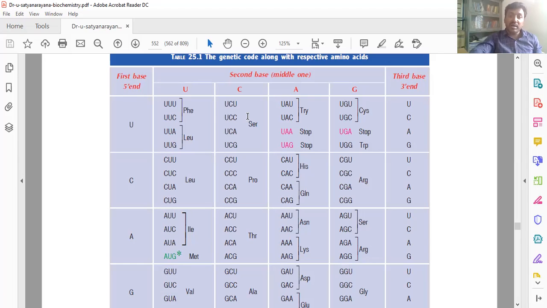In that, three codons are the terminating codons or stopping codons: UAG, UAA, and UGA. These are all the stopping codons. Understand? I hope all of you understood regarding codons.